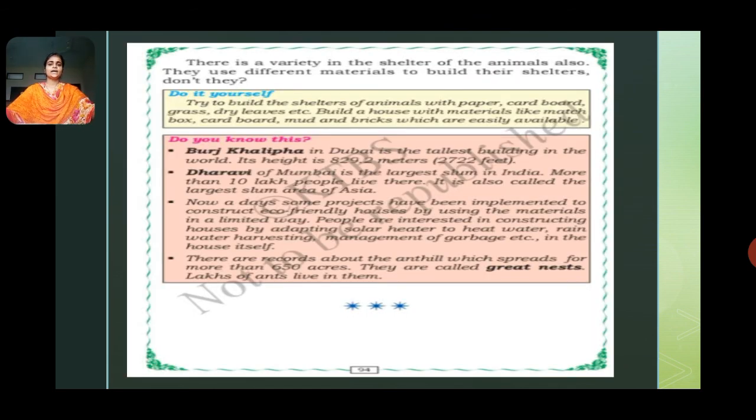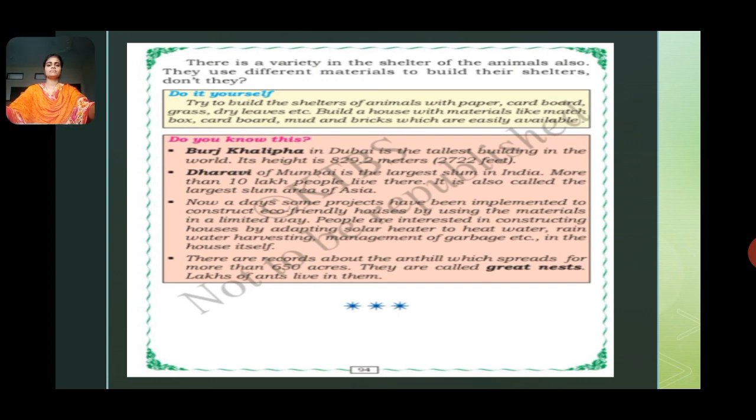So there is a variety in the shelters of animals. We already studied that there are different shelters for different animals. They use different materials to build their shelters, don't they? Yes, they do. So do you know this? There are some things which you should know.